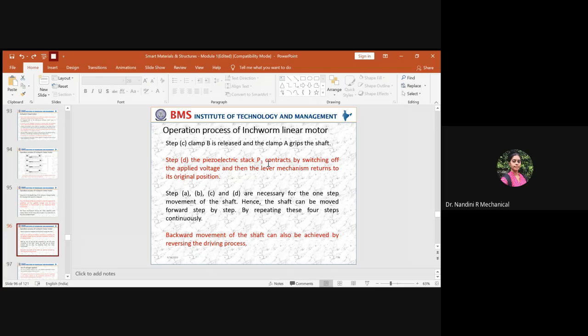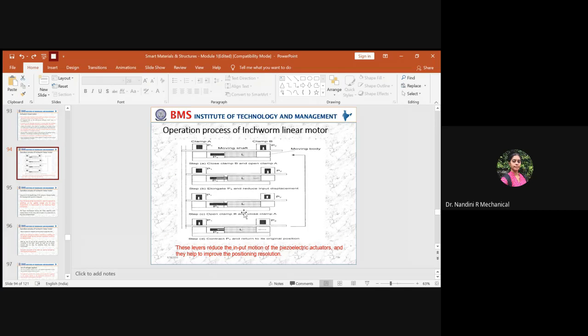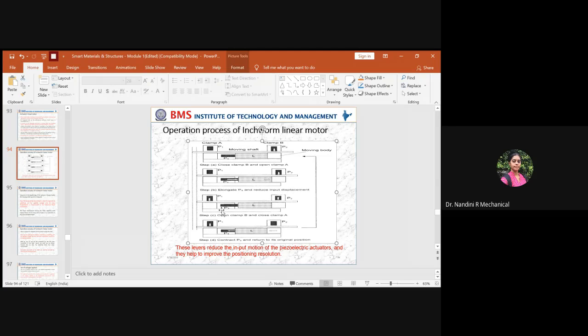First it gets expanded, and now since the piezoelectric stack is coming to clamp A, it gets compressed because the piezoelectric stack now touches the clamp B. When it touches the clamp B, obviously the stack is compressed. When it moves towards clamp B, the patch will get expanded. So the input displacement will be bigger in the beginning. When it is released from clamp B, due to the reduction in the input displacement, the patch P3 gets compressed towards the clamp A.